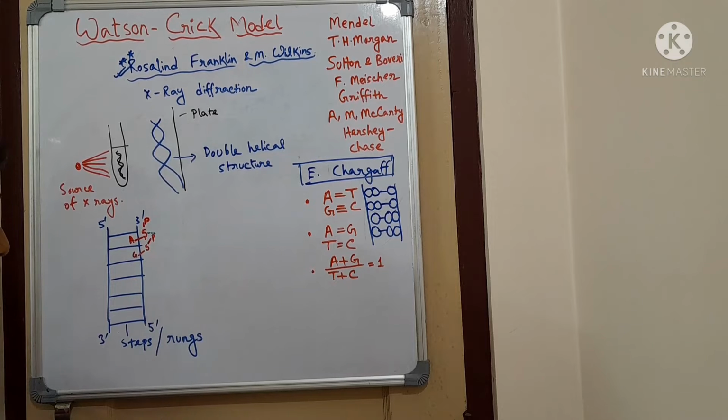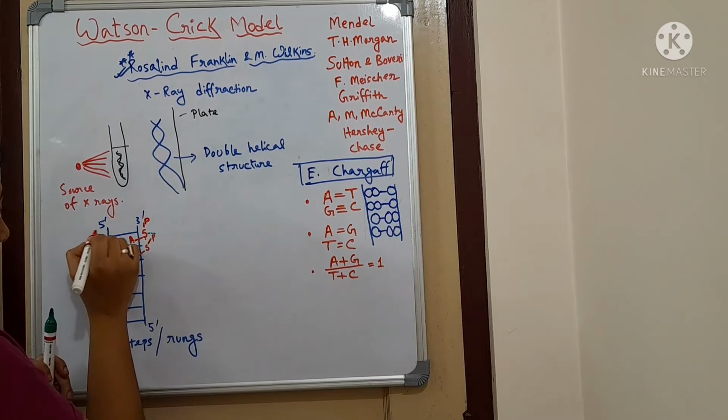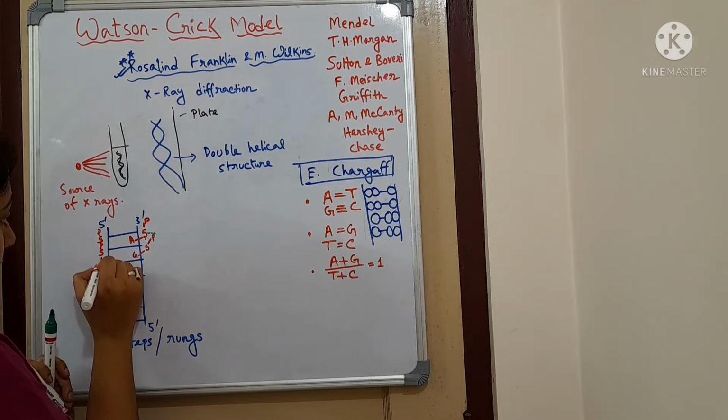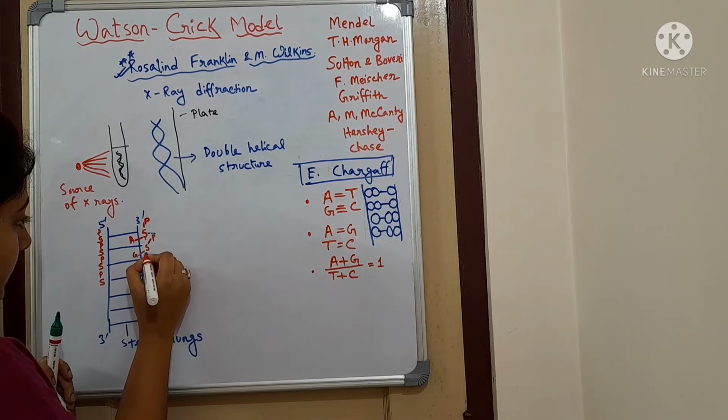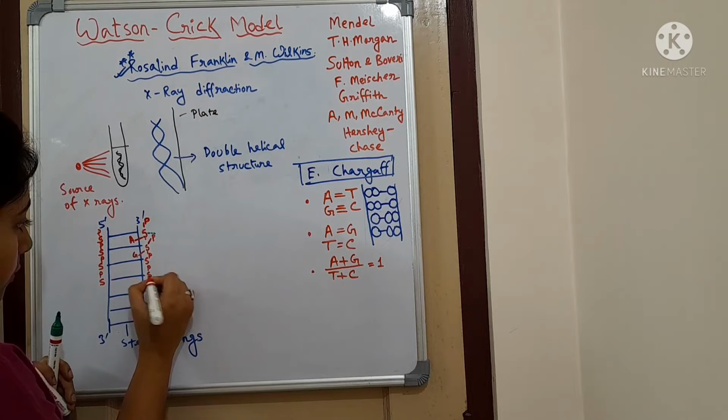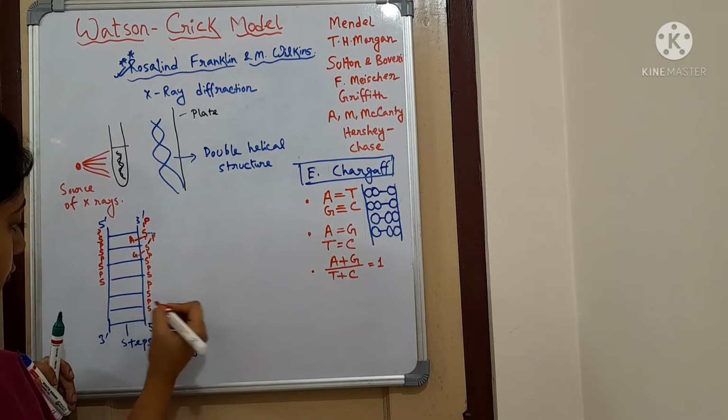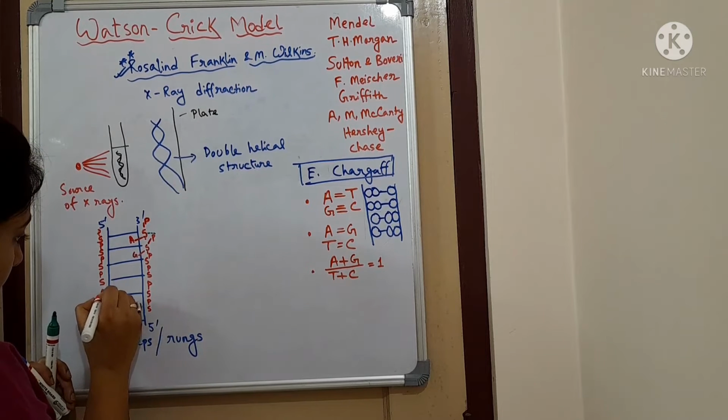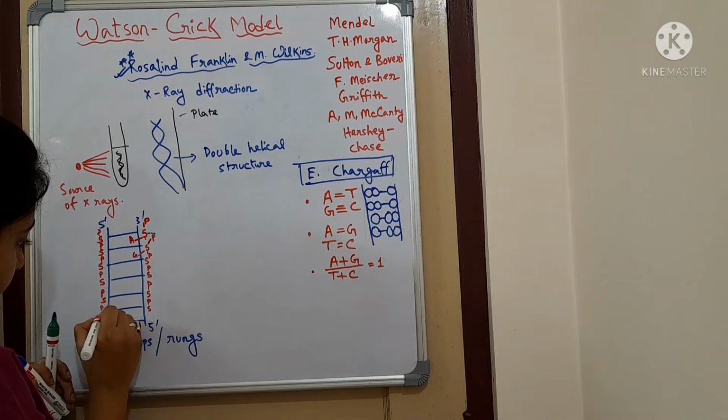In this way, sugar and phosphate are present alternately. In this strand it is phosphate, sugar, phosphate, sugar, phosphate, sugar, phosphate, sugar. In this strand also, phosphate, sugar, phosphate, sugar, and so on.